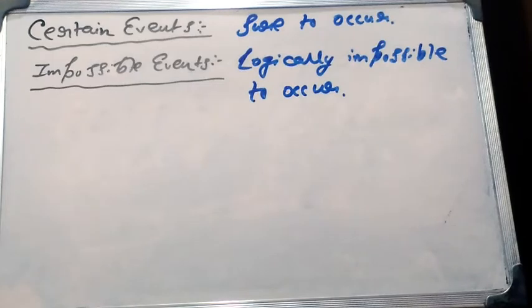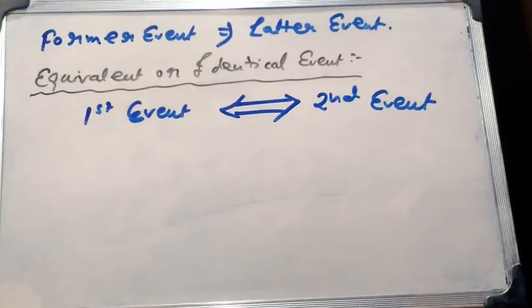Furthermore, we can say that a certain event can be decomposed into all possible simple events, while an impossible event cannot be decomposed into any one of them. Also, when an event occurs and another event invariably occurs, then the former event is said to imply the latter one. For example, the event 2 or 4 or 6 implies the event 'even face' for throwing a die. Also, we can say any event implies the certain event.